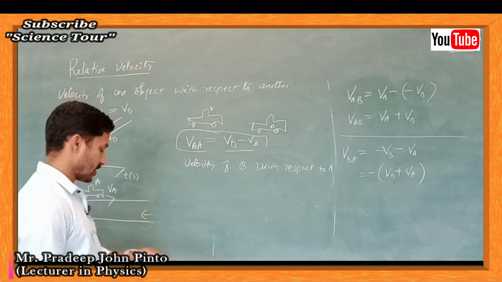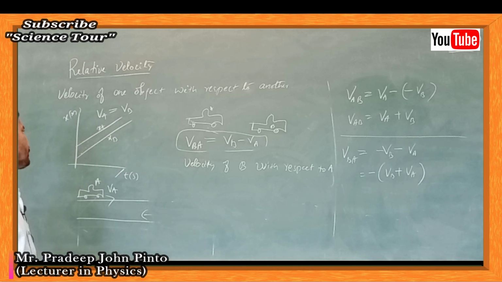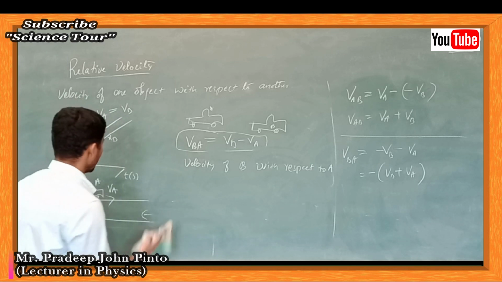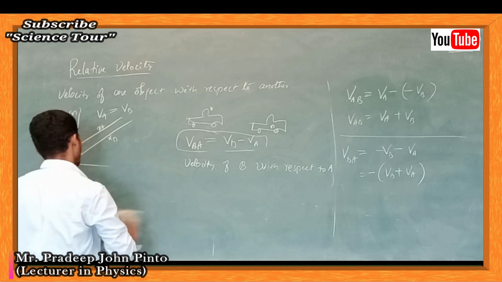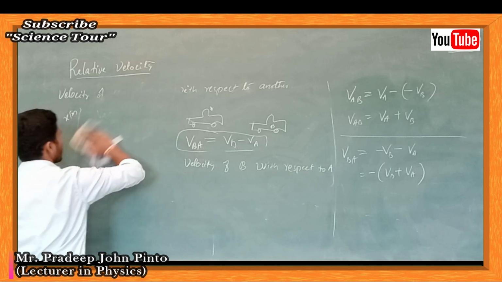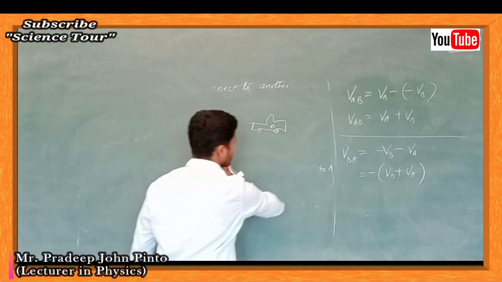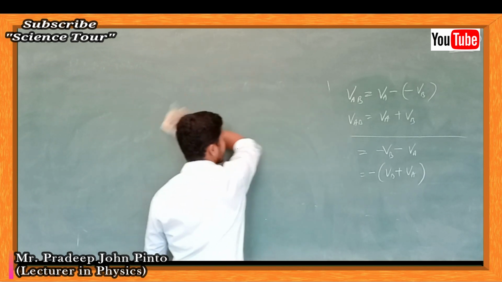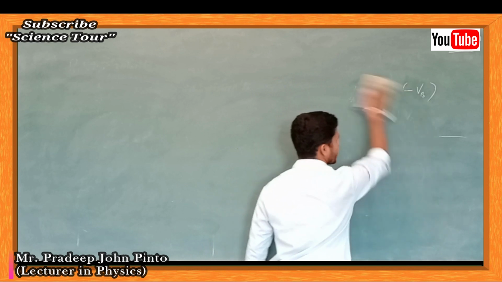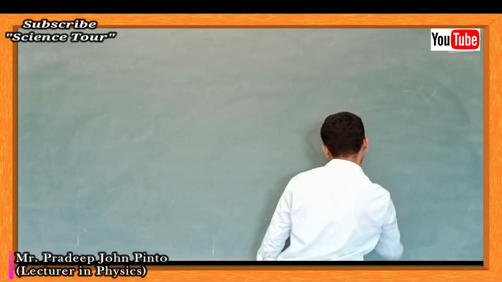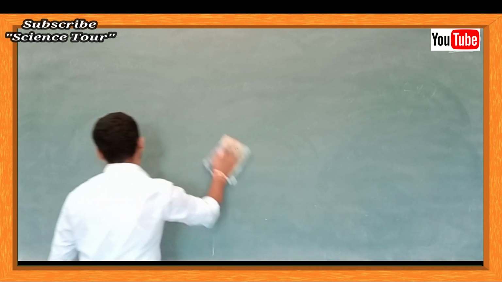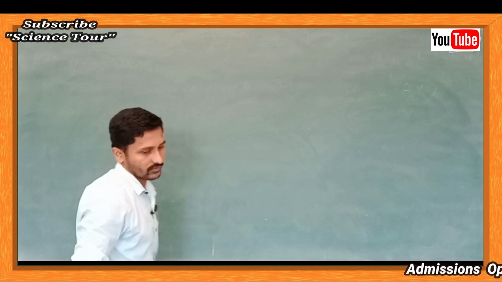So this is what relative velocity. Very important concept. Again in the next chapter also we have to discuss this. So the velocity of one object with respect to another, that is nothing but relative velocity.